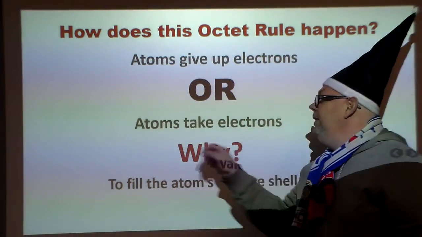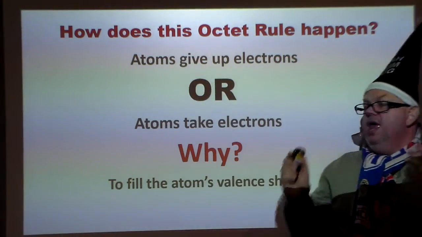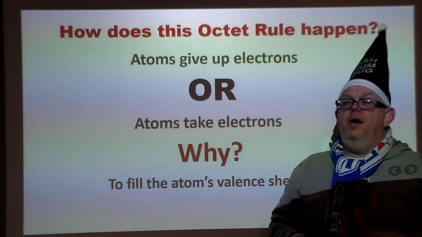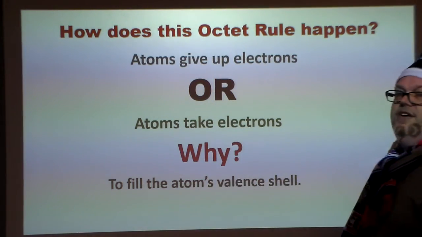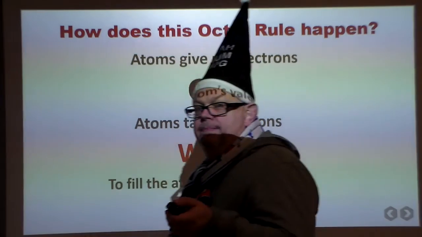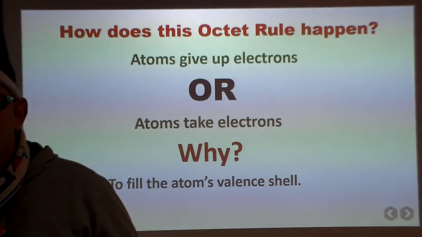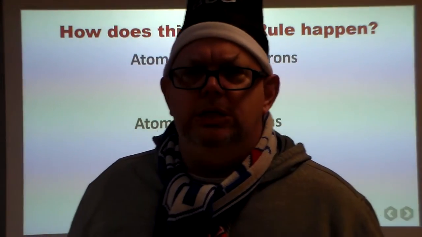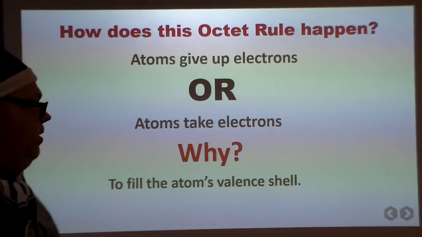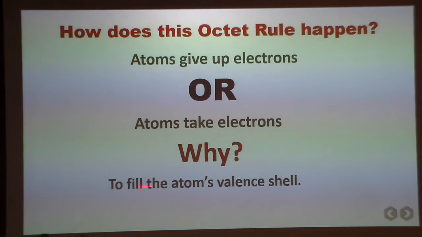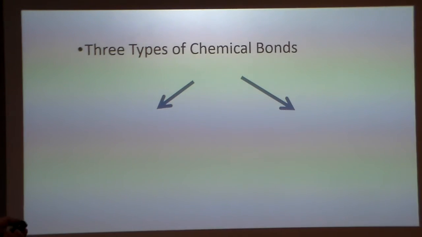So atoms either give up electrons or atoms take electrons. And again, what's the point? Why do they bother to do that? To fill the atom's valence shell. That's the key. Because that is where the heart of chemistry is. Why do reactions happen? Atoms want to fill their valence shell. That's the idea. Okay? So what does that look like?